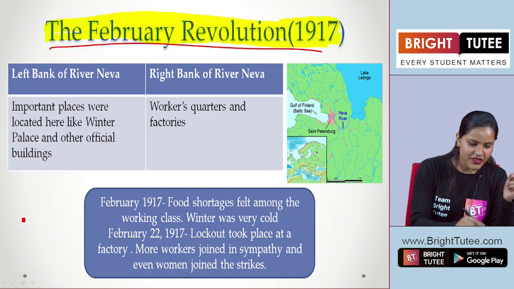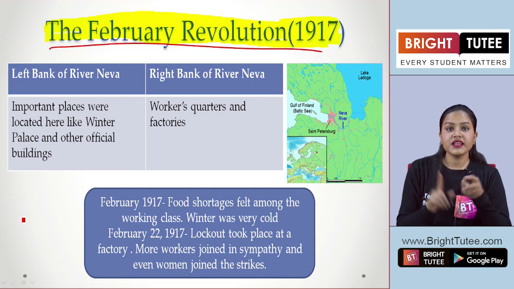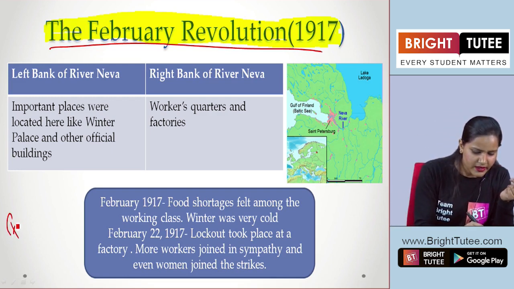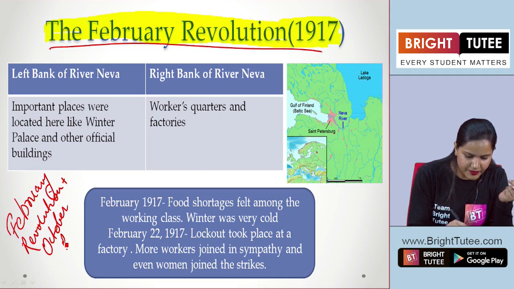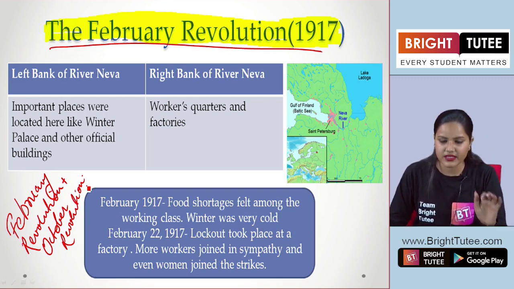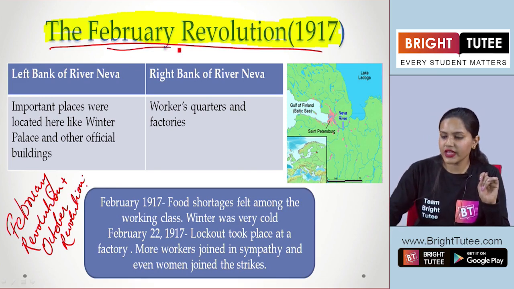Now, if you remember students, in the introduction part only, we have discussed that the Russian Revolution was collectively the part of this February Revolution as well as the October Revolution that took place in 1917. Now you remember this part? Yes. So here firstly, we are going to talk about the February Revolution that took place in 1917.